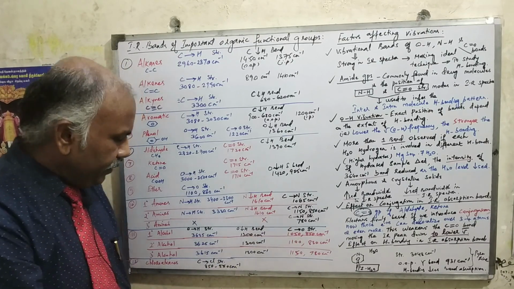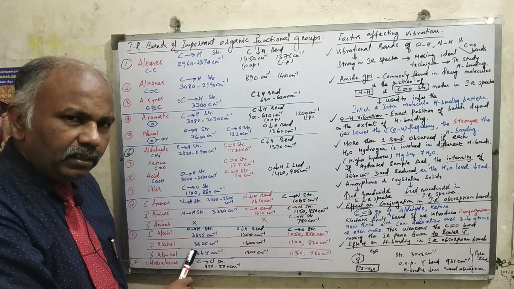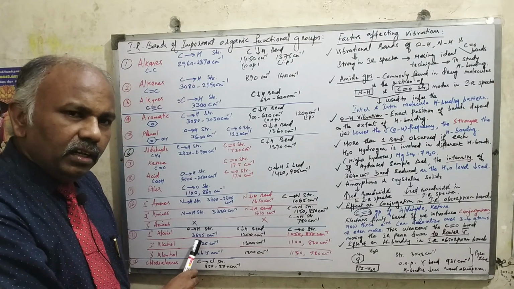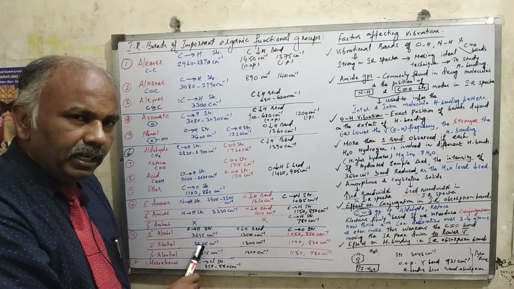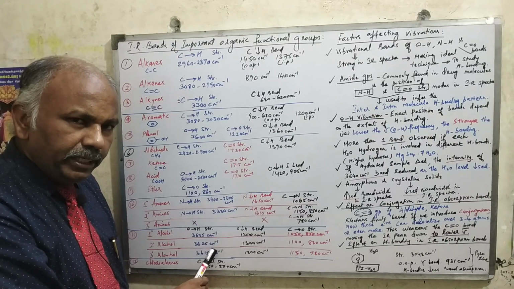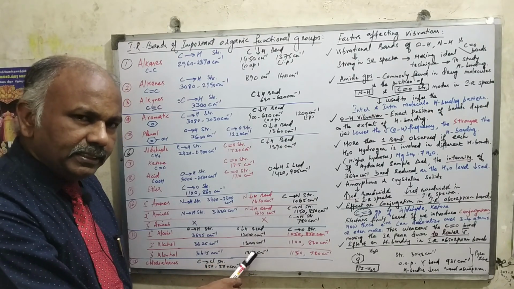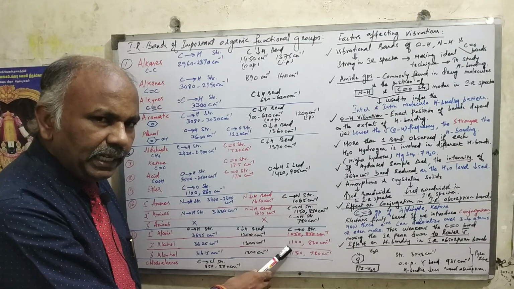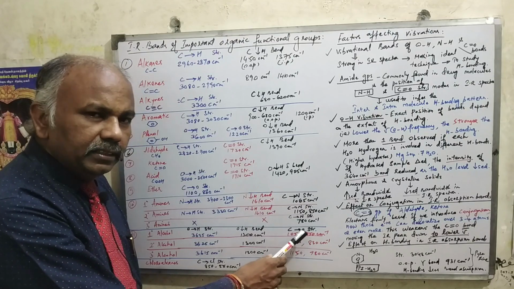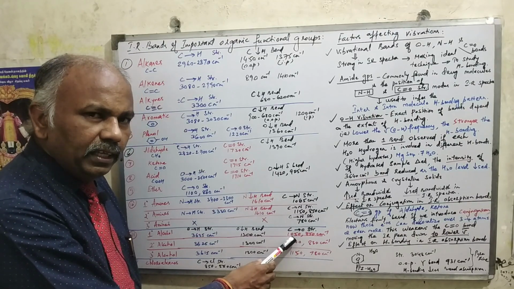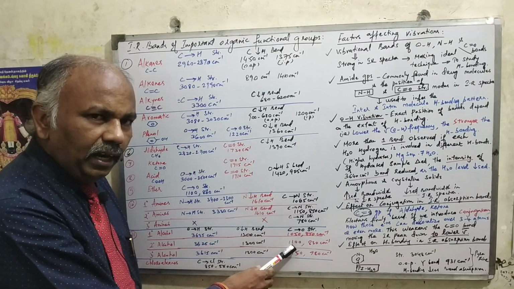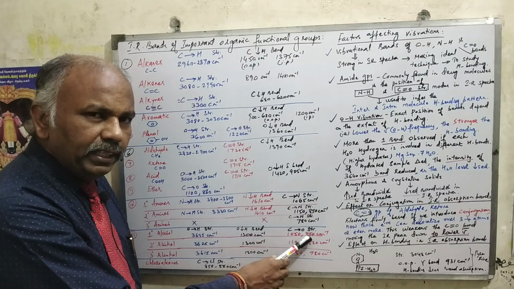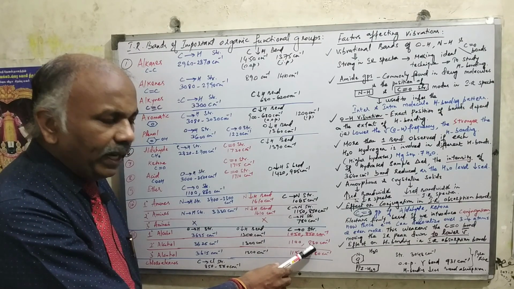Now if you go for secondary alcohol, the hydroxyl stretch vibration will be coming at 3625 centimeter inverse. The bending vibration remains same. The carbonyl stretch vibration, CO stretch vibration of secondary alcohol will be coming little lower. That means 1050 in primary, now it becomes 1100, whereas the other one, 850 in the primary alcohol, will be reduced to 830 centimeter inverse.